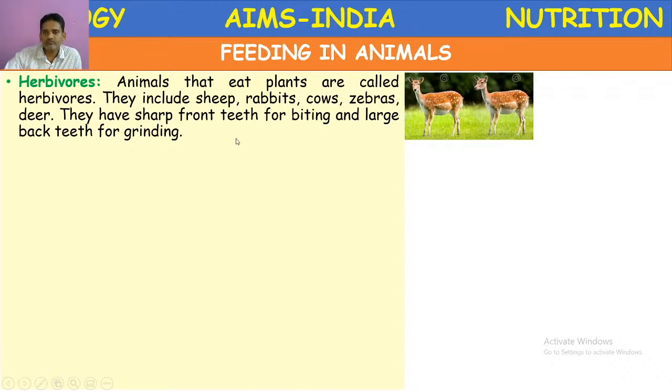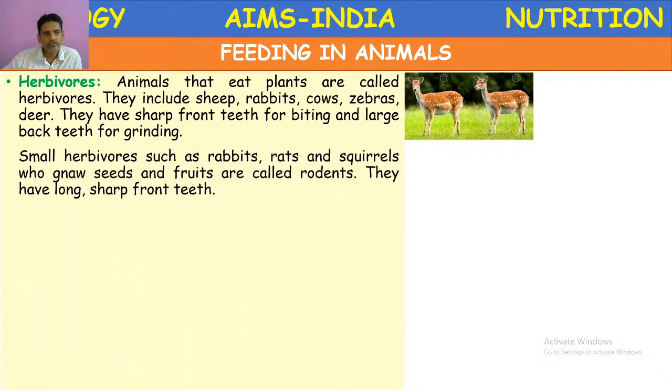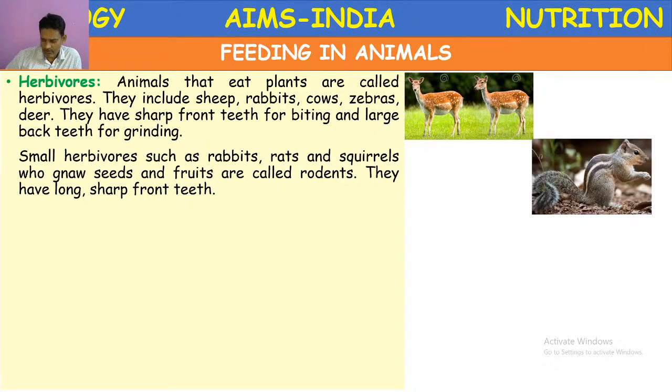So here, buffaloes and deer have front teeth to nip the grass along with roots. Small herbivores such as rabbits, rats and squirrels gnaw the seeds and fruits. They are called rodents. These have long sharp front teeth to cut the nuts and grains.